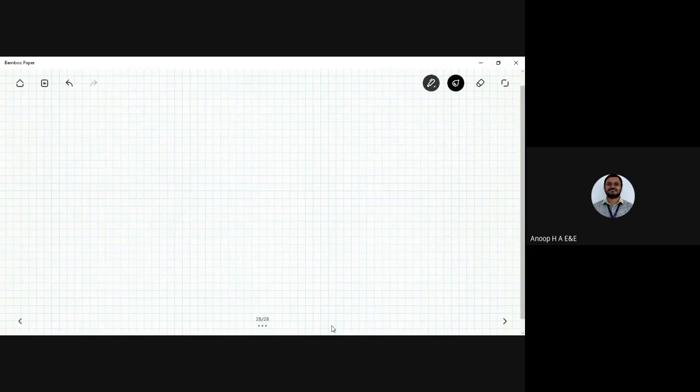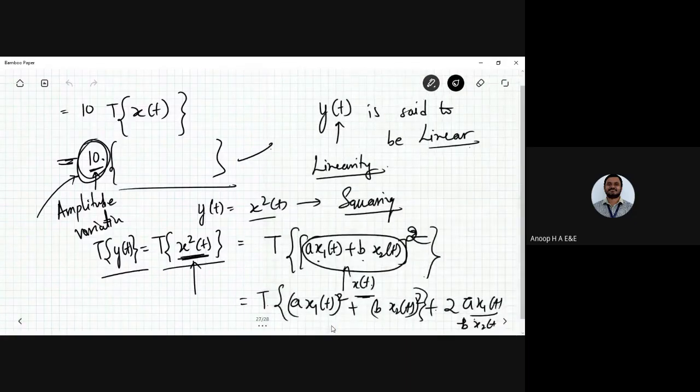On the other hand, on the left hand side, you are having the weighted sum of the inputs. So now you are having the addition term, that is 2 times the value, that is a and b there, where a represents a x1 of t and b represents b x2 of t.